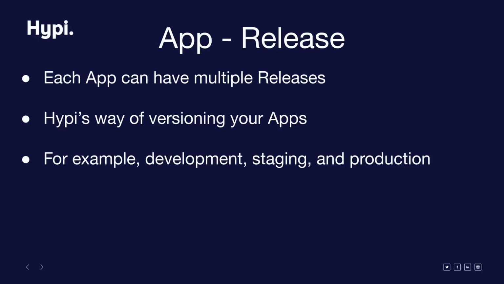There are many use cases for releases, but I will give you two common examples. When building software, development and testing teams usually work on different versions. Releases allow you to do exactly that by providing a version for developers, one for testers, and last, the production version. Another common example is when testing an idea or a new feature. The product manager would prefer to test on a small focus group before rolling out the feature to the rest of their customer base. Releases on Hypi allow you to do A/B testing out of the box.